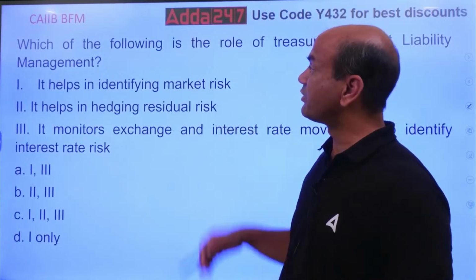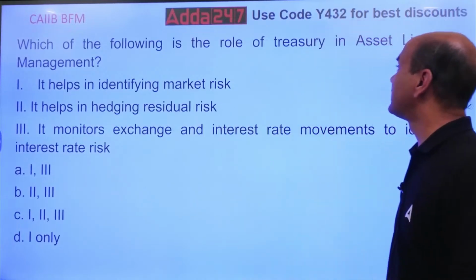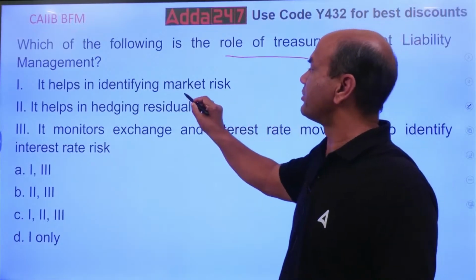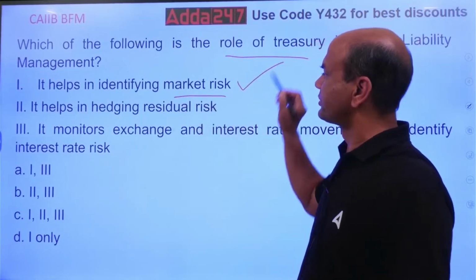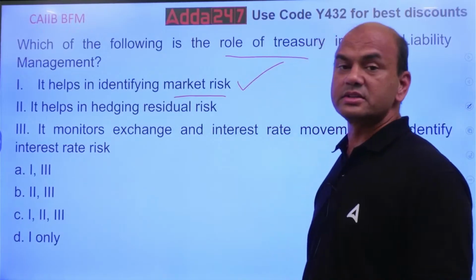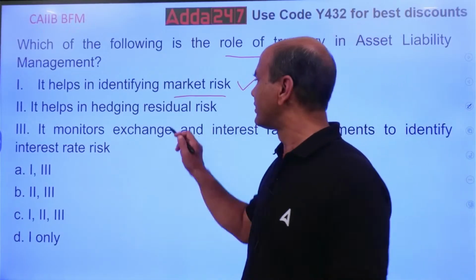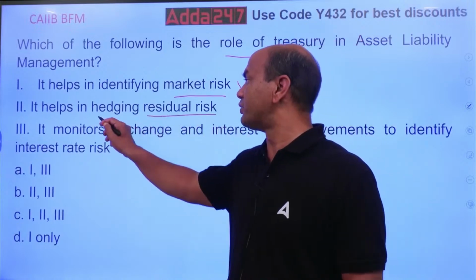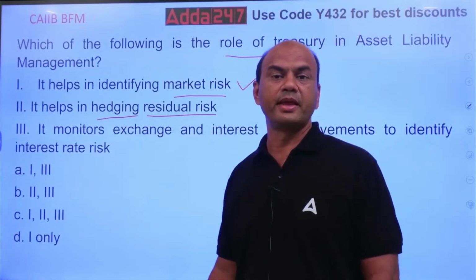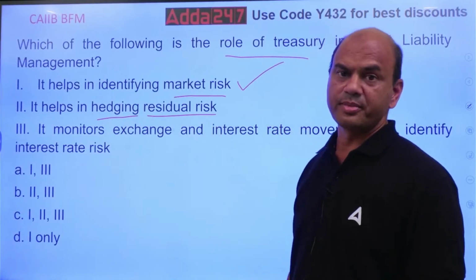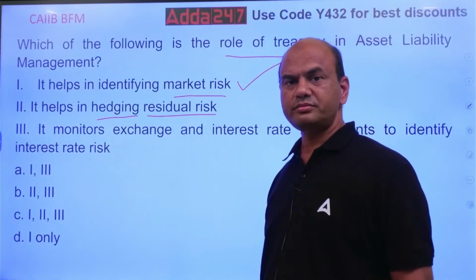So the answer over here will be what? What is the role of treasury in ALM? It helps in identifying market risk. Yes. It helps in hedging residual risk. Now, what is this residual risk? What do you mean by this word hedging? Hedging and residual, what do you mean by these two words? Let's go one by one.